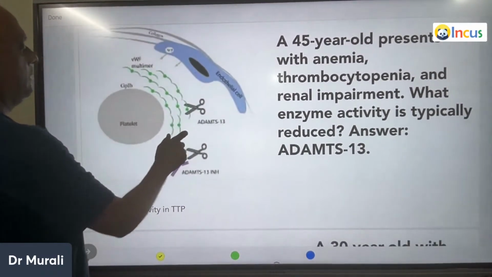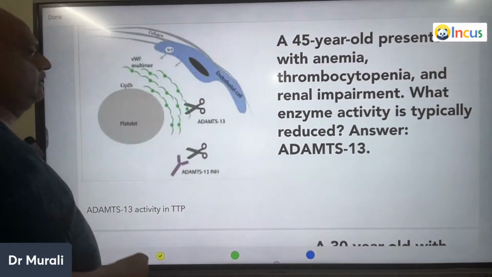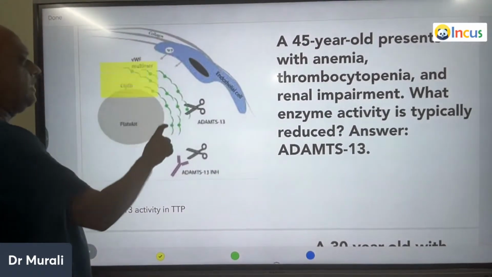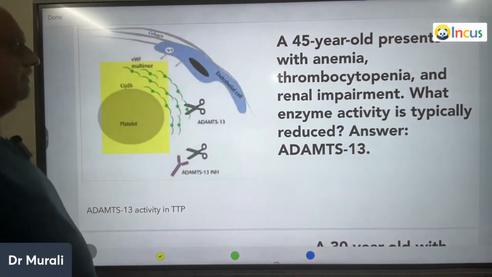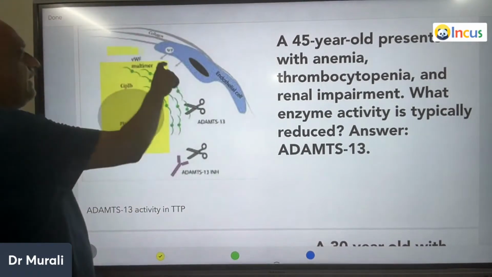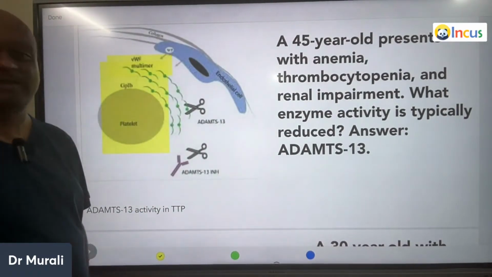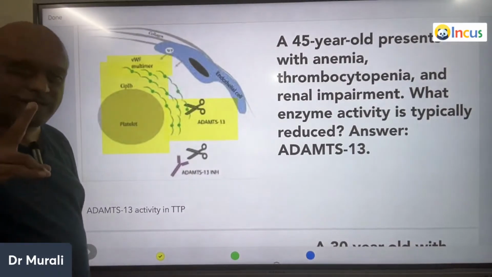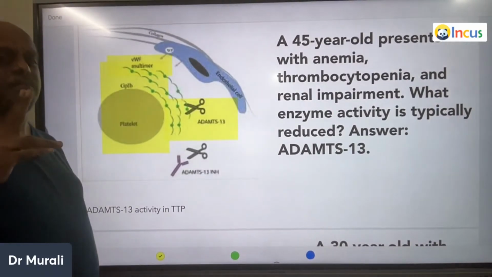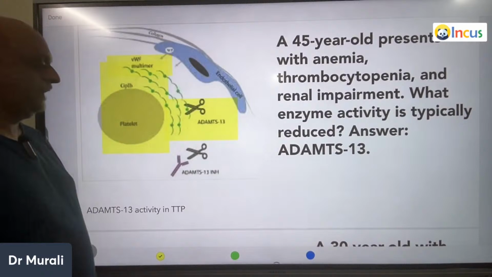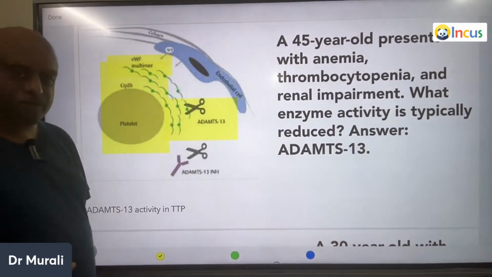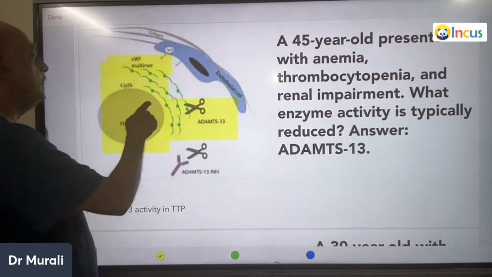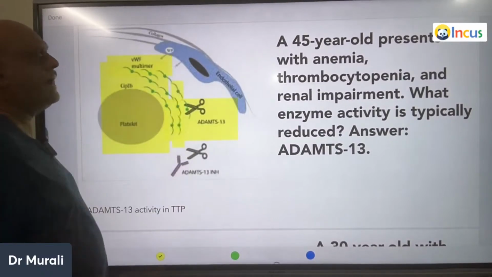You are having the platelet with GP1B, and the von Willebrand factor is having multimers. ADAMTS13 will lead to the breakage of these multimers. If it is not there, if deficiency of ADAMTS13 is there, then more and more number of platelet aggregates will form.